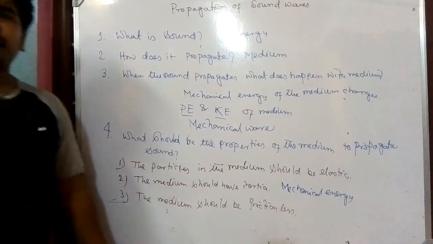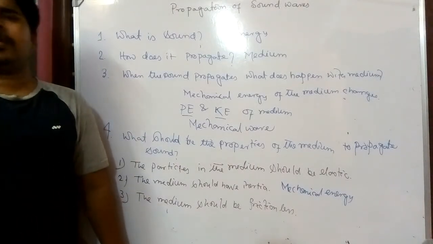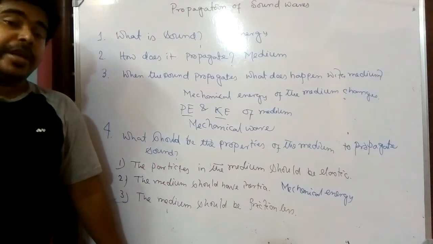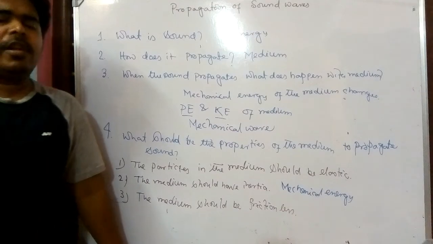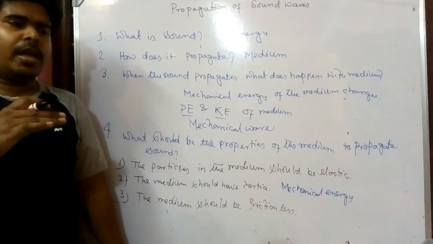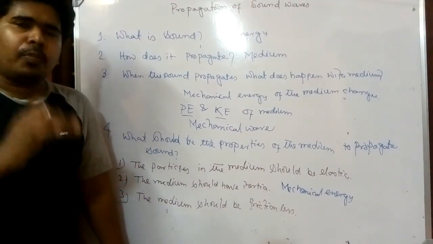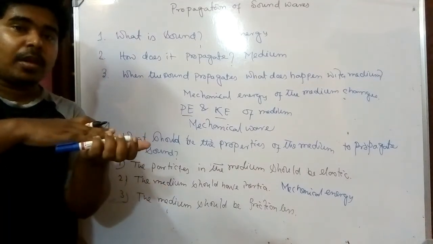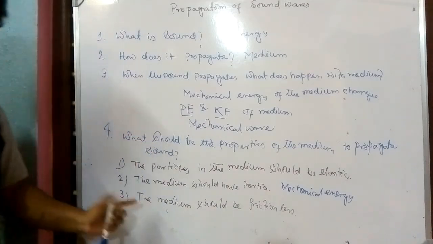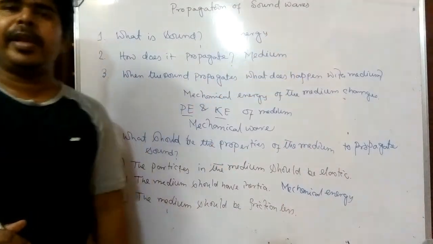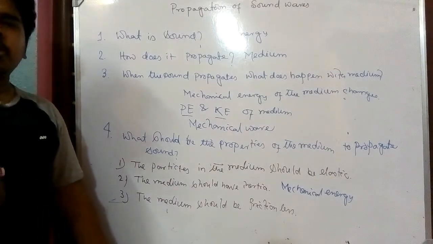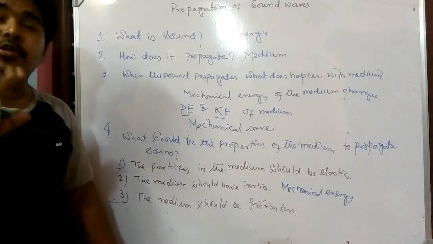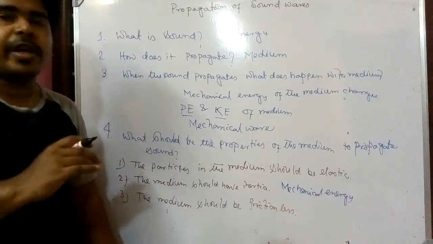The medium should be frictionless. That means, when the sound propagates through a medium, what is friction? We have learned in the previous chapter that friction is the force which acts opposite to the motion of a body in contact, when the body is in contact with a plane. So when the sound propagates through a medium, if the medium has friction, then there is an opposition force which tries to prevent the sound propagation.